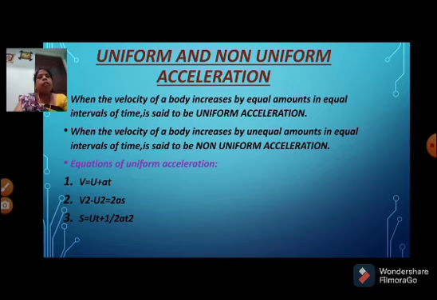When the velocity of a body increases by equal amounts in equal intervals of time, it is said to be a uniform acceleration. That means the velocity changes are equal in equal intervals of time. That is called a uniform acceleration.